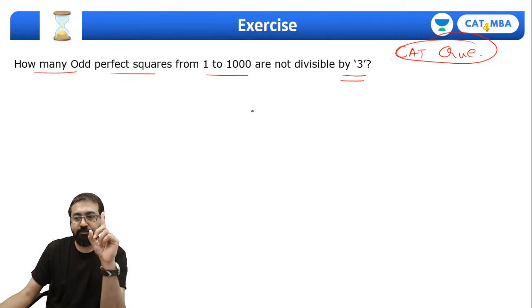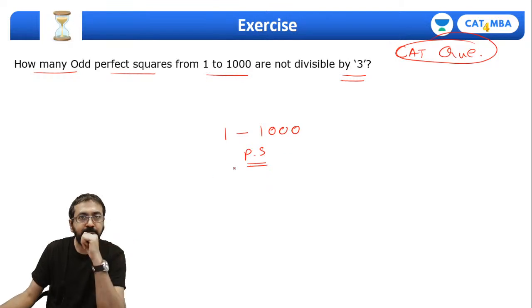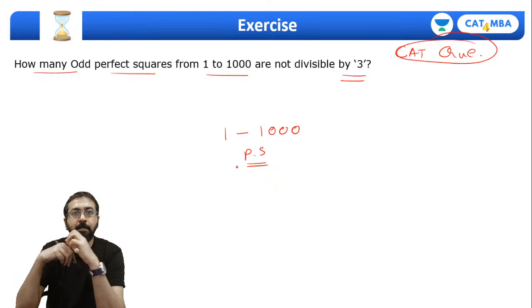Tell me one thing. My first question is, how many perfect square numbers are there between 1 and 1000? How many perfect squares are there? Can you tell me? Everyone, can you think of it? Type the answer in the comment section. Chat box, quickly.